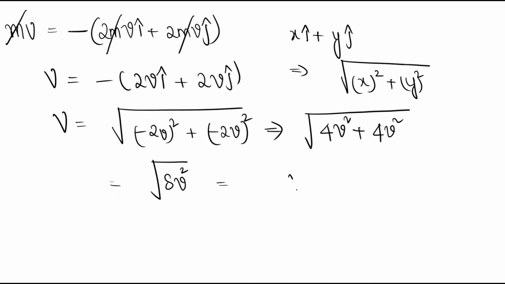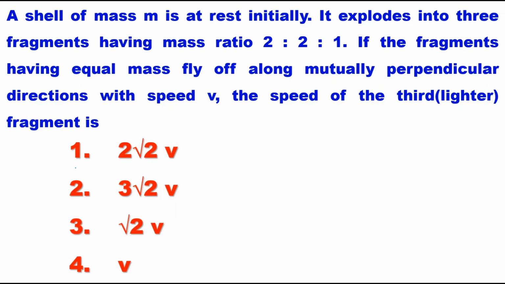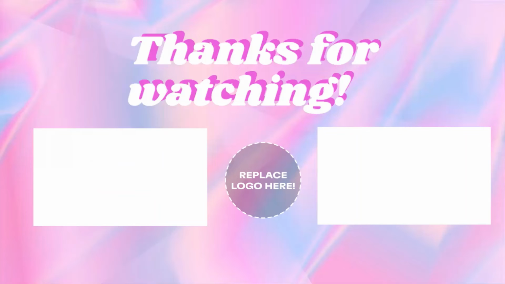So v, and we can write 8 as 4 into 2 under root. So root 4 comes out to be 2, and we can write root 2 as it is. So the answer becomes 2 root 2 v. So the option is 2 root 2 v. That is, the first option is our correct answer. Thank you.